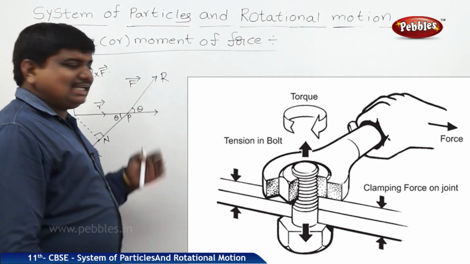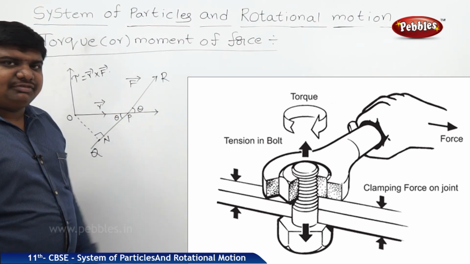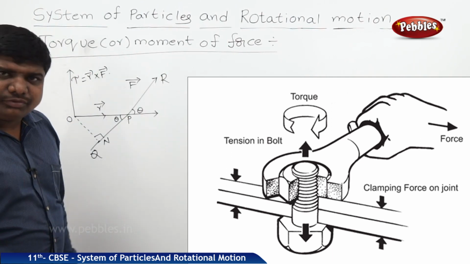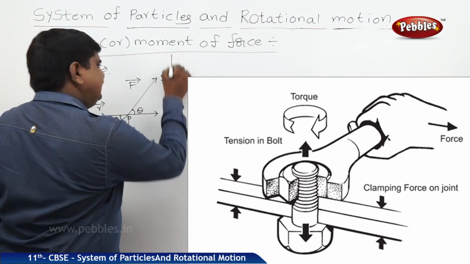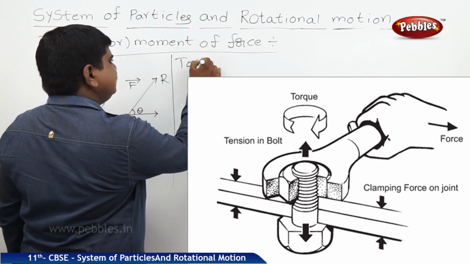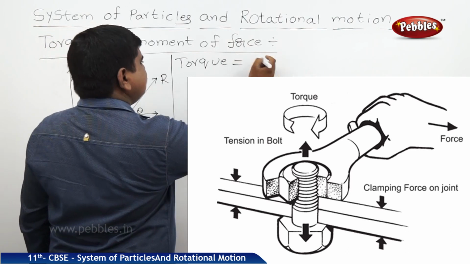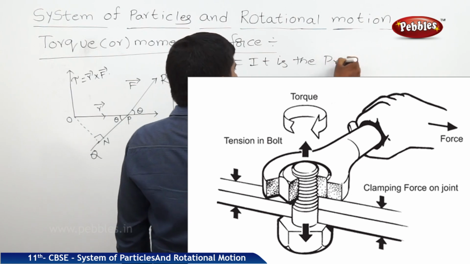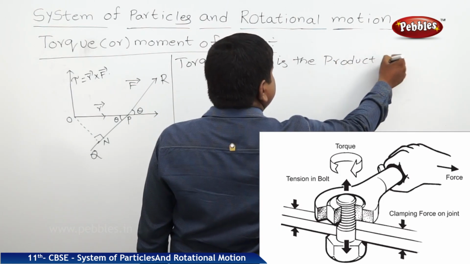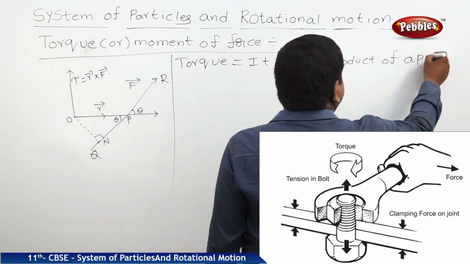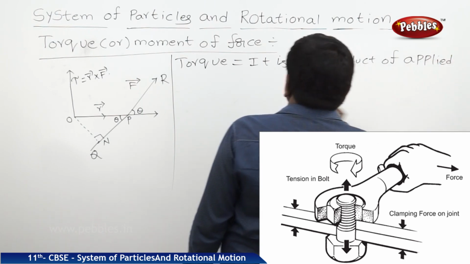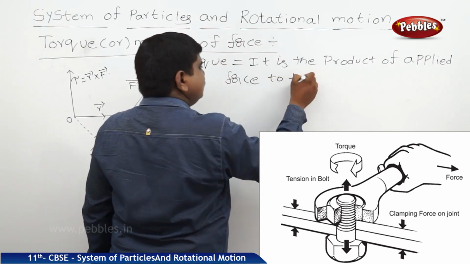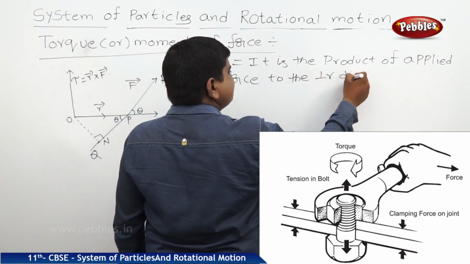So we will see a few examples about the cross product of vectors. The first example is torque. It is also called the moment of force. The definition of torque is the product of applied force to the perpendicular displacement.